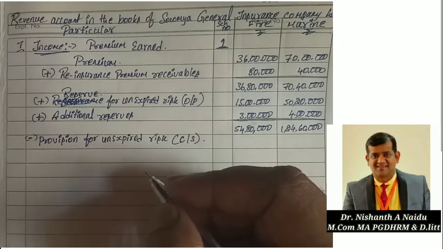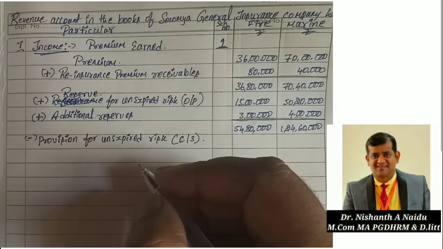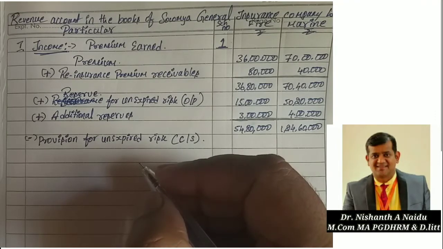If they have not given it, and usually they don't, we have to take it directly. How are we going to take it? See, there is a standard. That standard is on net insurance premium received. Whatever the net insurance premium received is, on that we are going to calculate. So how to calculate?